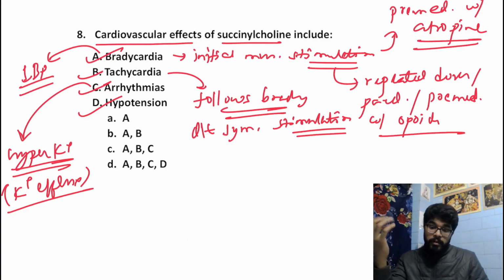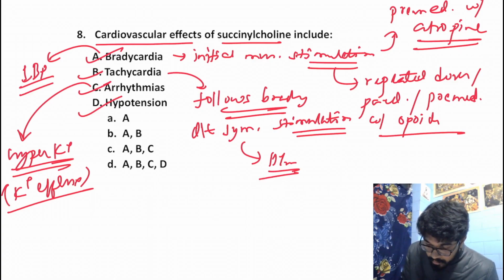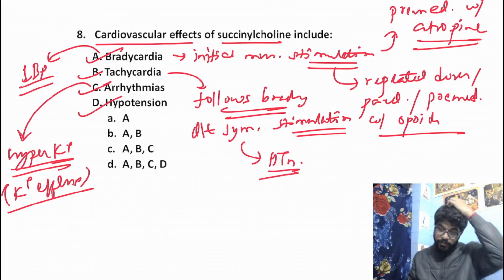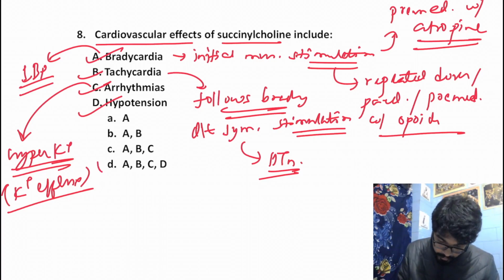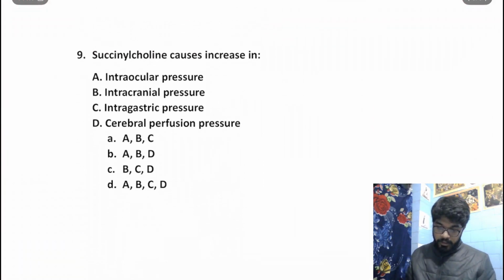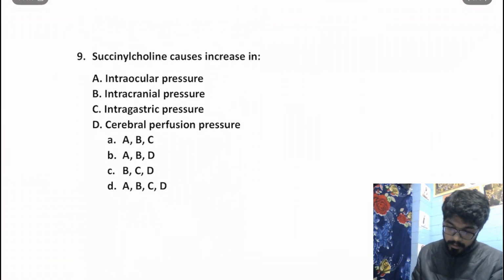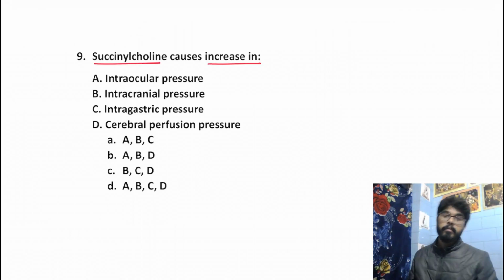But remember that this bradycardia and hypotension are very initial or transient responses. The more common response is the subsequent tachycardia and also hypertension due to sympathetic stimulation. Okay. So our answer over here should be option D. All of them can be seen. Moving on to the next question. Succinylcholine causes increase in all kinds of pressure.